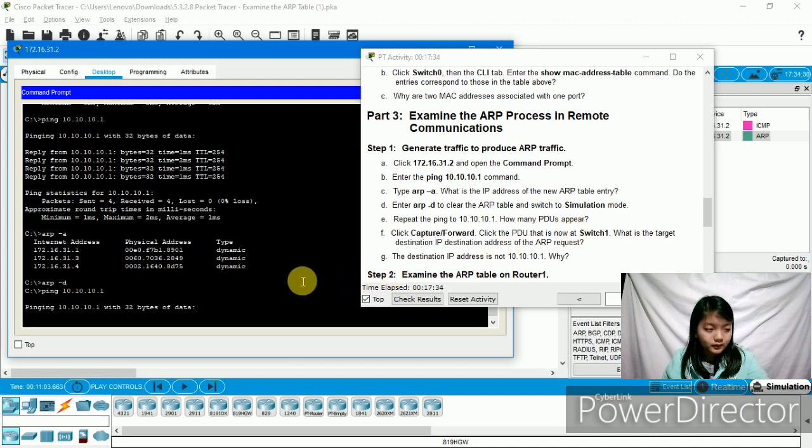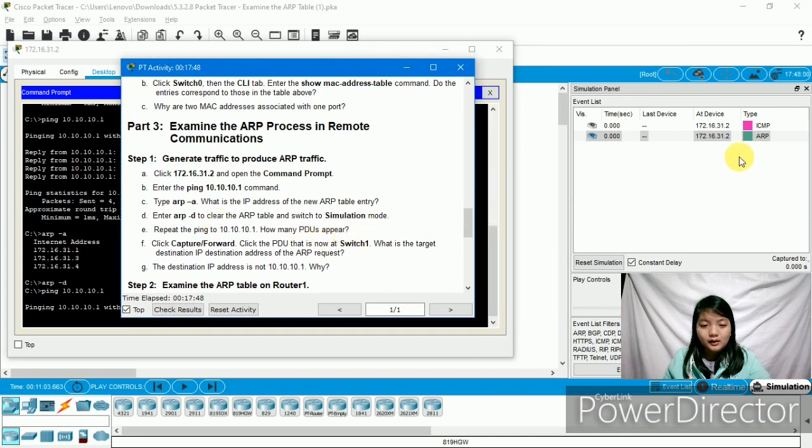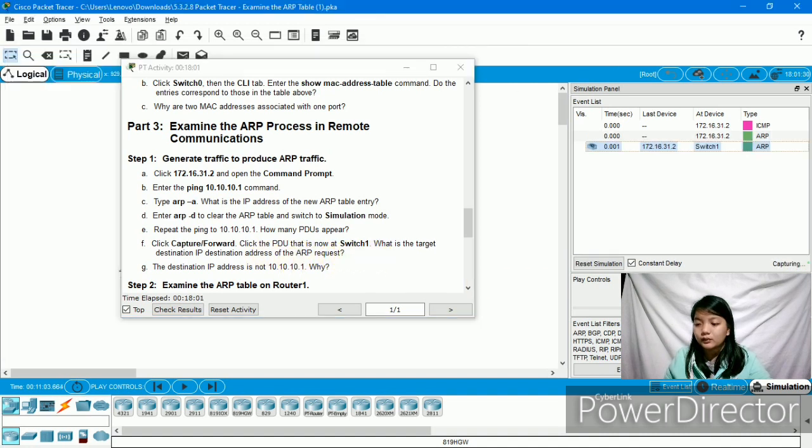So let's wait. It has 2 PDUs. Then click capture forward. Click the PDU that is now at switch 1.